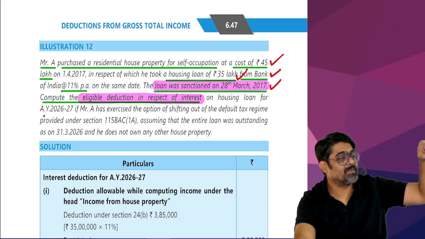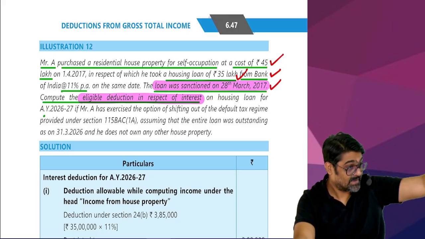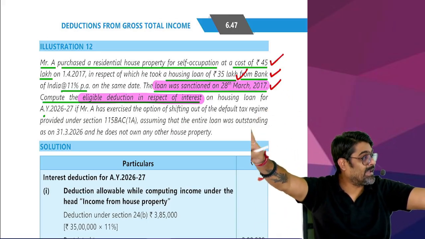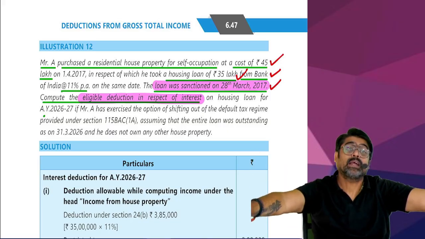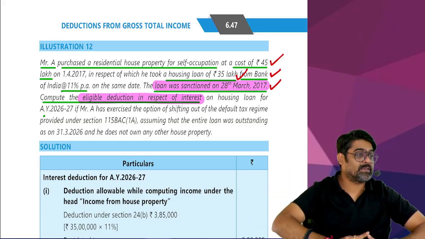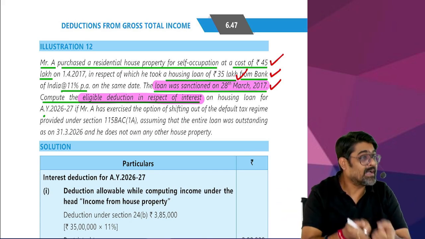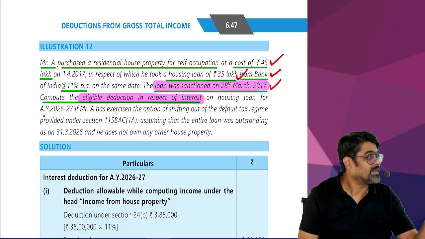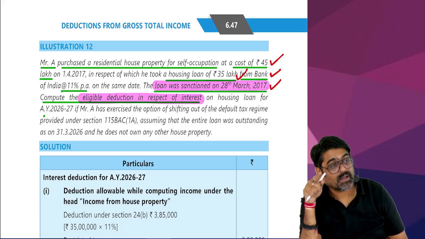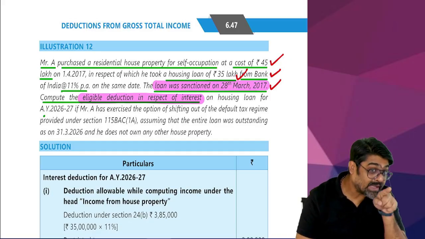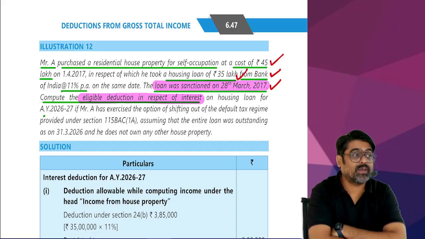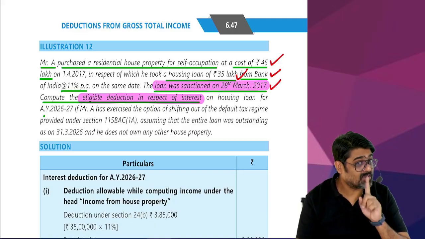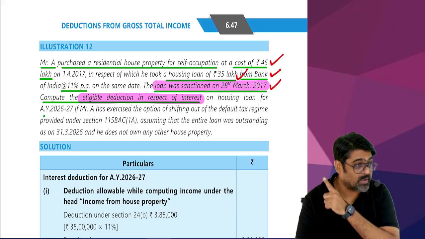Some interest will be eligible under house property, that also you calculate. And the balance interest will be eligible under 80EE, that also you calculate. And tell us the total interest which will be eligible as a deduction. Some will be under 24B and some will be under 80EE. Both the things they want. But if you had only seen this question, you would have only calculated 80EE. That is the reason why I am telling you these things they are going to test in your MCQs.